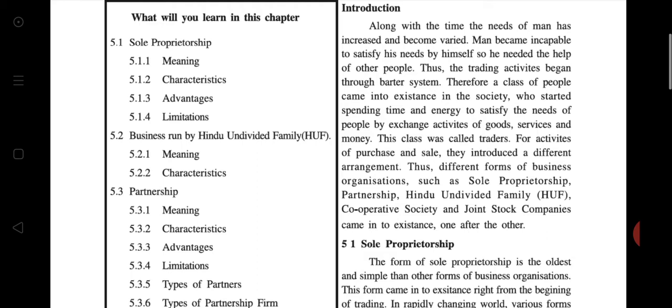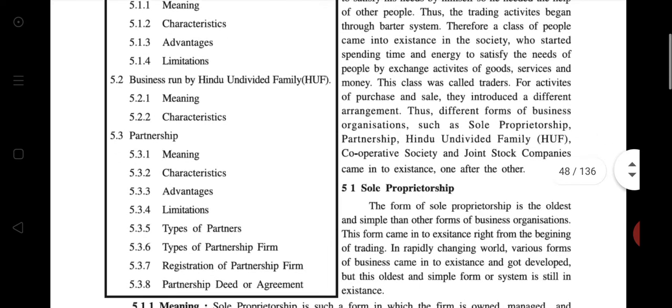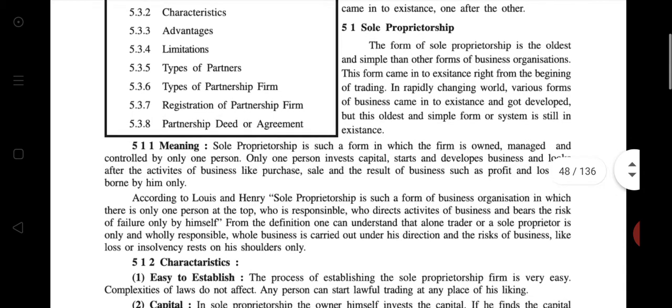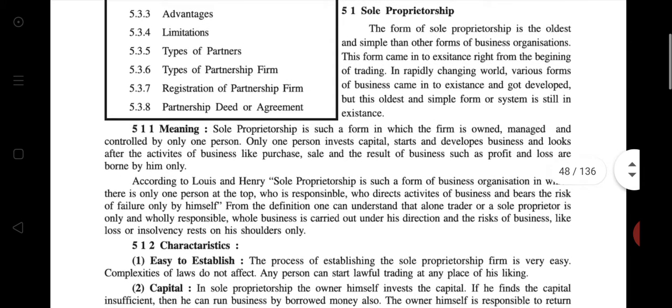The first paragraph is not that important, but it is basic knowledge of this chapter. First, sole proprietorship. What is sole proprietorship? Anyone know?